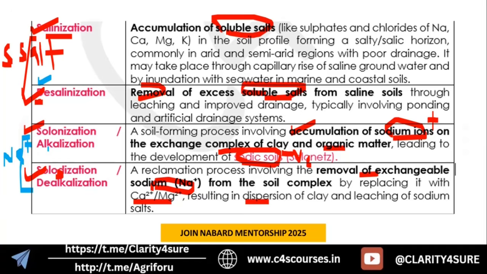Solonization is accumulation of those sodium ions, and solodization, here the D is coming in, means removal of those sodium ions from the soil complex, okay. I hope you are getting the point. This is an important concept for both NABARD and AFO, so please go and revise it, okay.